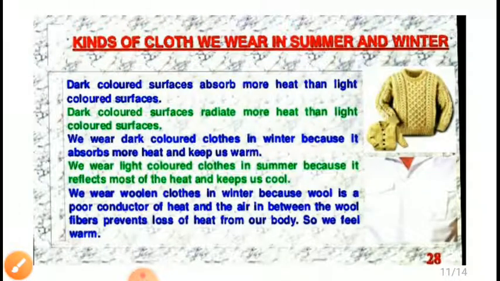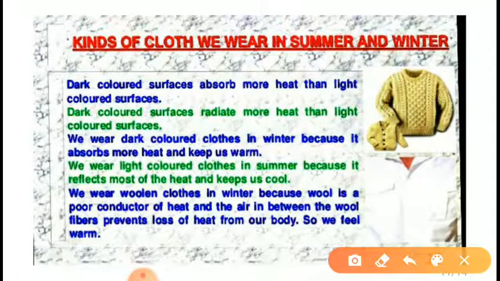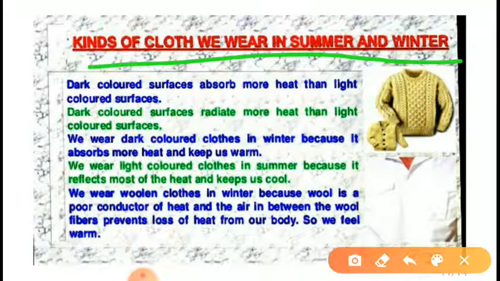Now we will discuss the kinds of clothes we wear in summer and winter. As you know, dark colored surfaces absorb more heat than light colored surfaces.